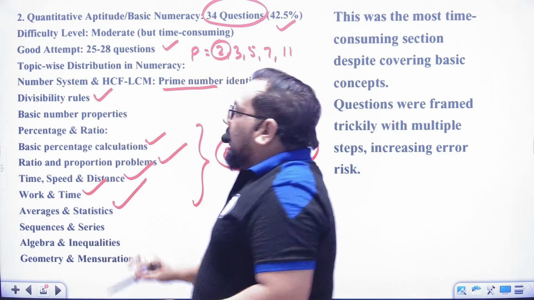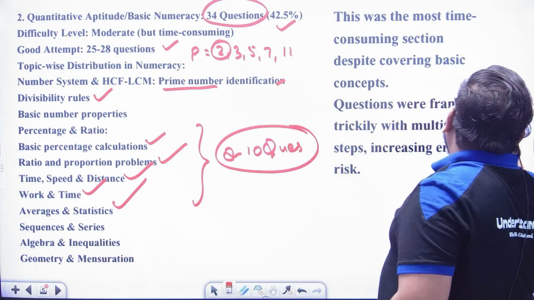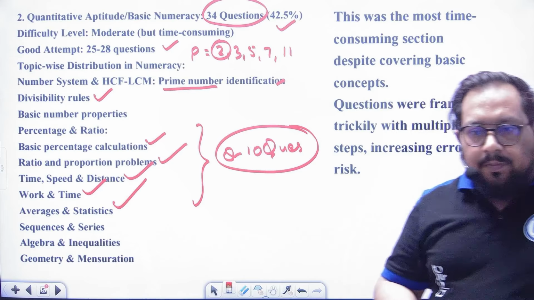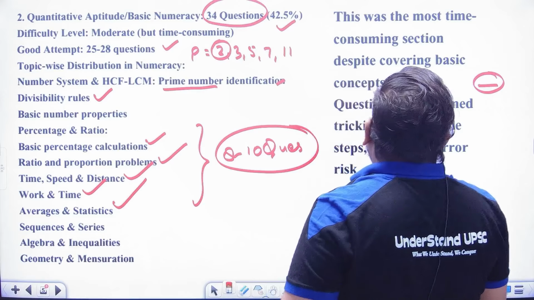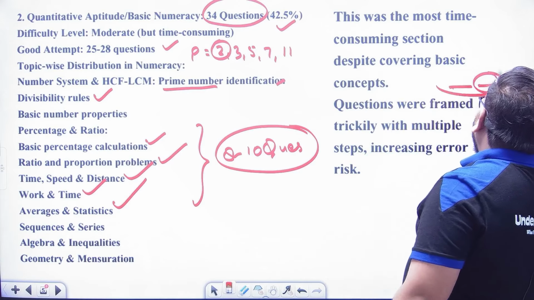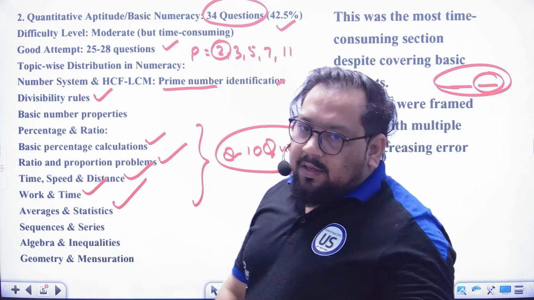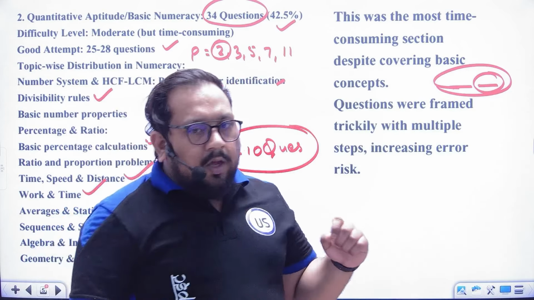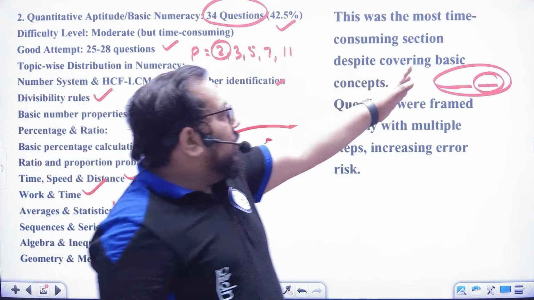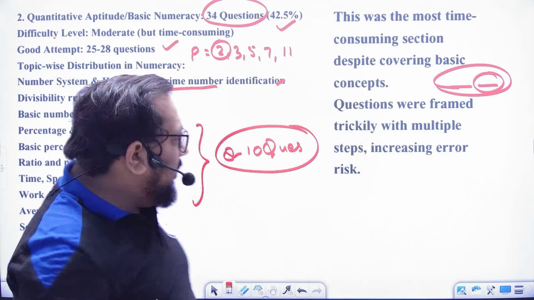Now divisibility rule. As we all know, what is the divisibility of 2? The last digit, the unit digit, must be divisible by 2. Now divisibility by 4, we all know the last 2 digits, unit digit and tens digit, must be divisible by 4. If it is, then the whole number will be divisible by 4, as we all know.